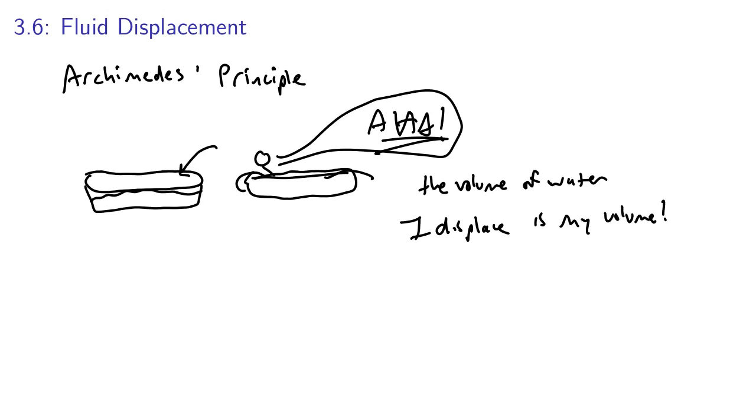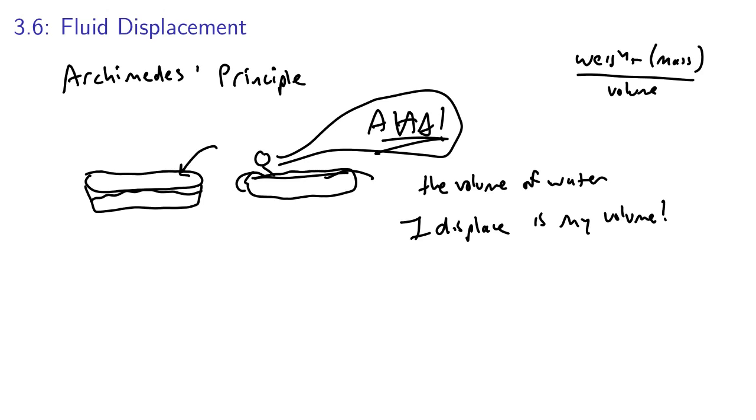This aha made him realize he could weigh the crown with a scale, and then he could put the crown into a full container, measure the amount of water that flowed out, and then find its volume. And then knowing its weight, or mass, is the more technical term that we would want to think about, to its volume would tell you its density. Okay?